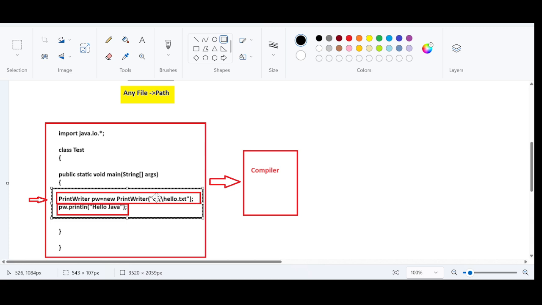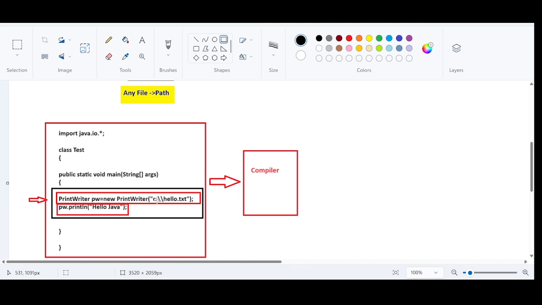We have just specified a path, but at runtime there are high chances that this file may not be available, or this file might have been deleted. There are high chances at runtime. As a developer, I am saying, hey compiler, can you please compile this code? The compiler will say, I am not going to compile this code, because it will ask me, where is the handling code?